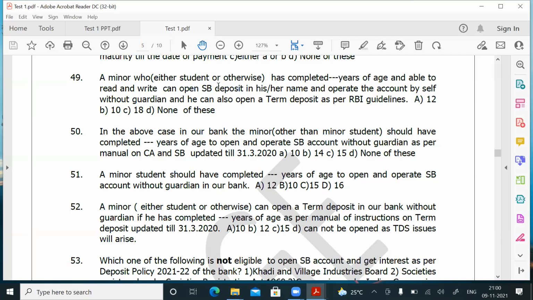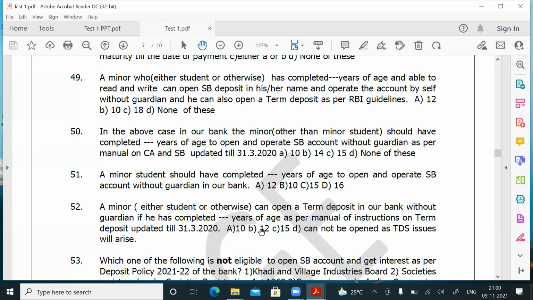If the minor is a student, if he has completed 10 years, he can open an SB account. Whether a minor is a student or non-student, if they have completed 12 years of age, they can open a term deposit account in their name without the guardian. Okay, sir? All these things are given in your current and SB manual updated till 31/3/2020. Question number 52, answer is B.